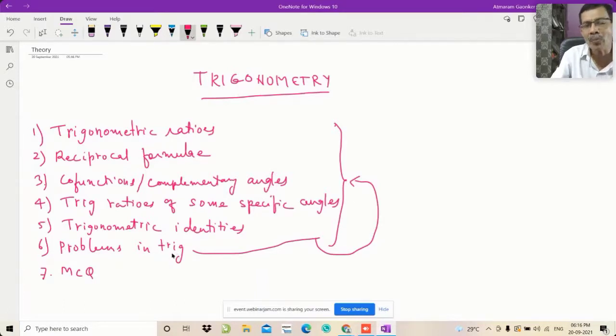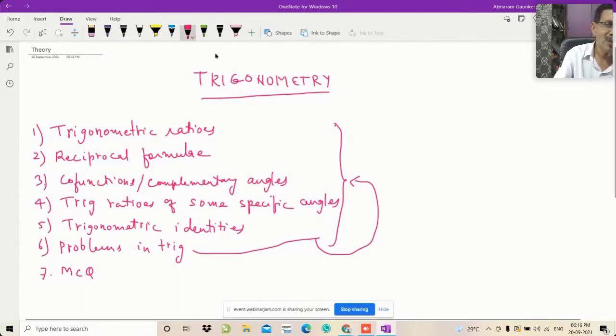I will solve some problems here, and I will ask you to solve some problems from your textbook. And at the end, after preparing the full thing, I will start on MCQ. I will solve MCQs online with you. Also, I will give some MCQs to solve at home. So there will be a number of questions which you can solve, and with that, your trigonometry will become perfect.